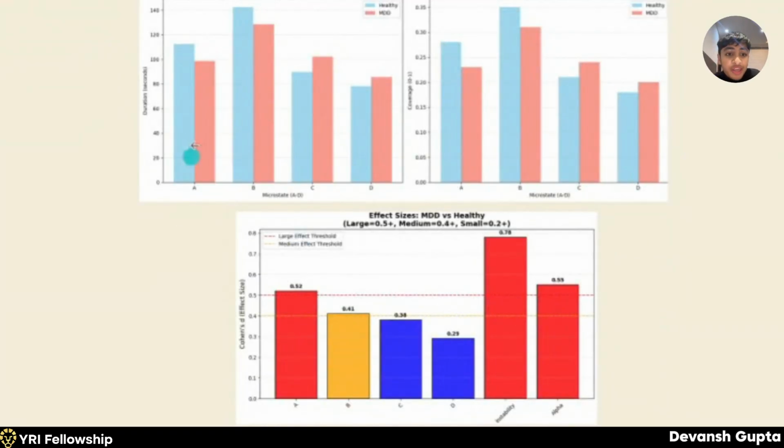Over here we can see microstate A reducing drastically as compared to microstates B, C, D. Microstate C is still higher in MDD patients, D as well. B is reduced, but not as much as A. So the most vulnerable microstate in MDD patients can therefore be concluded as microstate A, which was done after a lot of deliberation and tests like the Welch test or Cohen's d.